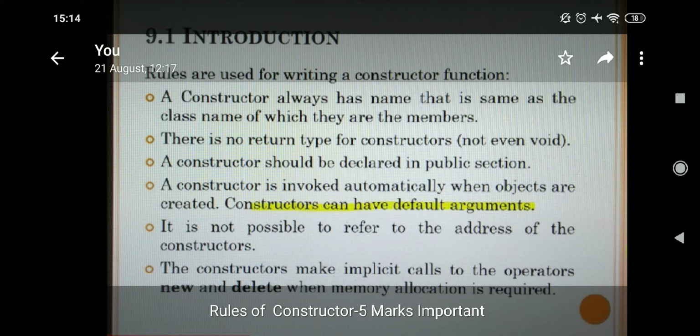Come to the third point students. In the 7th chapter I told that the public section consists of functions. So constructor is a function, it will be in the public section. Come to the fourth point students.